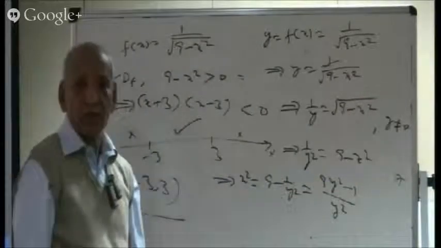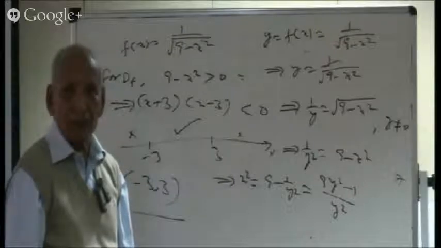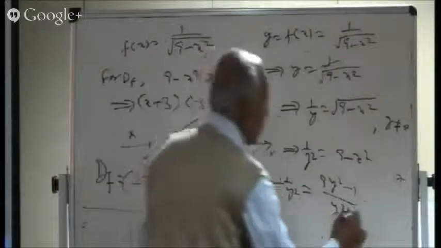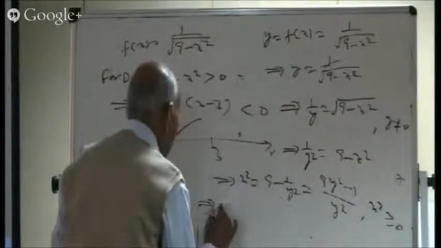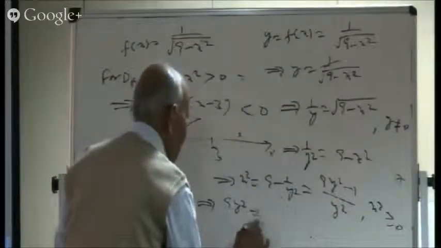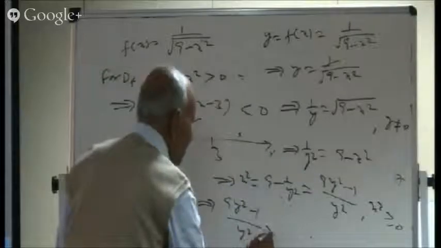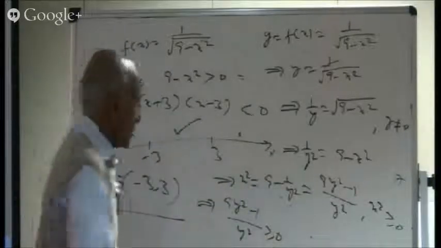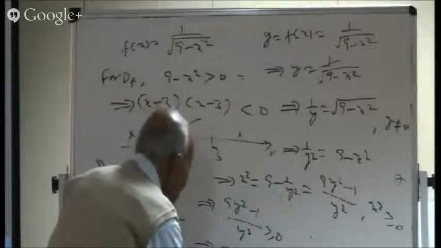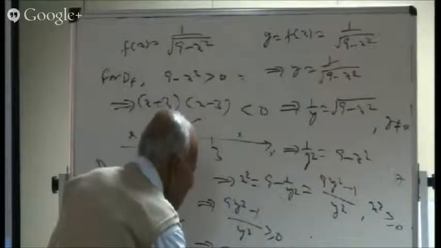And you know that x square is greater than or equal to 0. This much is known to us. So that means it gives you 9y square minus 1 over y square is greater than or equal to 0. I think we can multiply by y square. That's simple. So we'll be getting 9y square minus 1 is greater than or equal to 0.